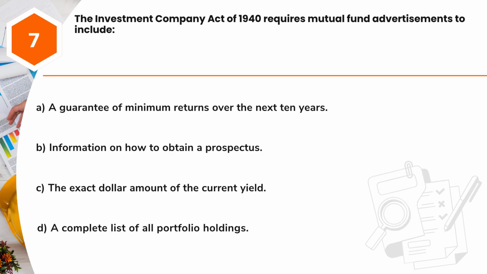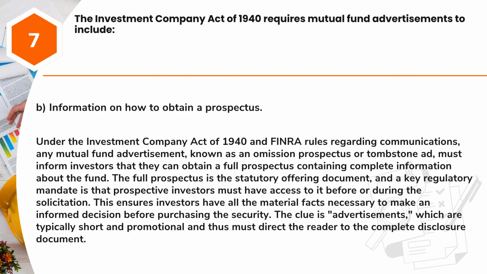Question 7. The Investment Company Act of 1940 requires mutual fund advertisements to include a guarantee of minimum returns over the next 10 years. B. Information on how to obtain a prospectus. C. The exact dollar amount of the current yield. D. A complete list of all portfolio holdings. Answer B. Information on how to obtain a prospectus.